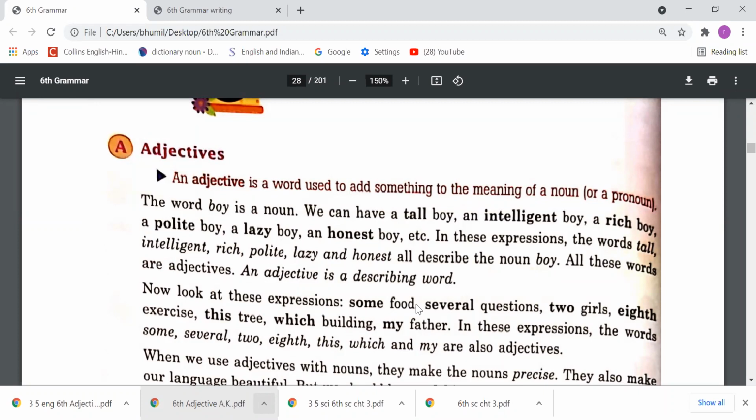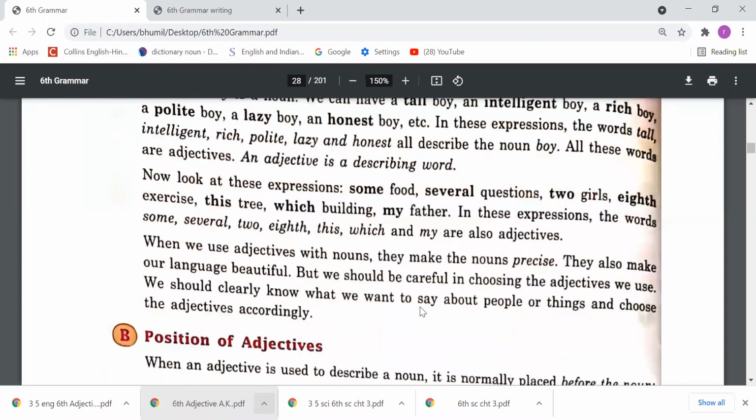So if I say this is a wall, wall is a name, that is, a noun. If I say this is a black wall, this is a blue wall, then black and blue are the adjectives. Why? Because these words are giving extra information about the wall. So which word tells the extra information? Which word describes any noun, any pronoun? That word is called an adjective, right? So all the words like some, several, two, eight, this, which, my are adjectives.